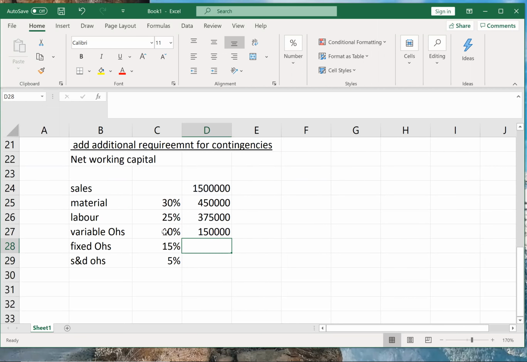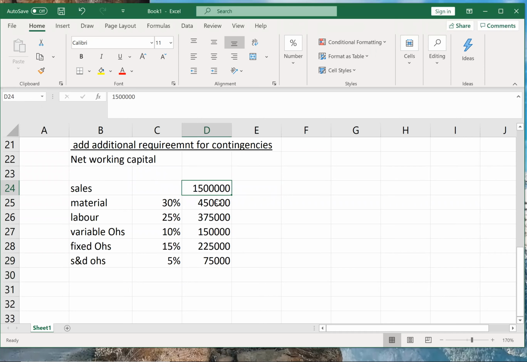So that gives me the total cost. And we also know which amount should be used for what. For debtors, we'll use sales.